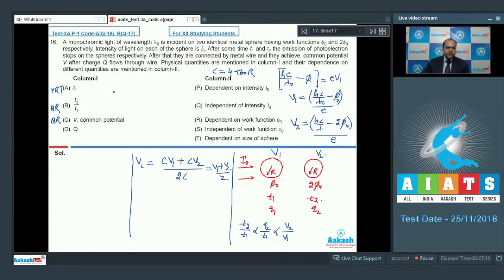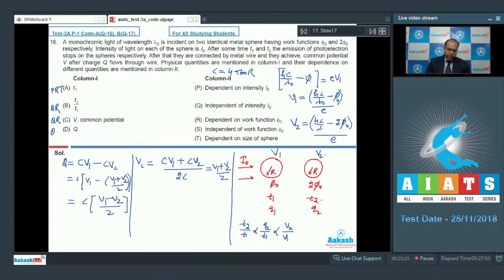Let's check entry D. The charge transfer Q is equal to C into V1, the initial charge on the first sphere, minus C into V common, the final charge on the first sphere. So it can be written as C into V1 minus (V1 plus V2) by 2. So it comes out to be C into (V1 minus V2) by 2.